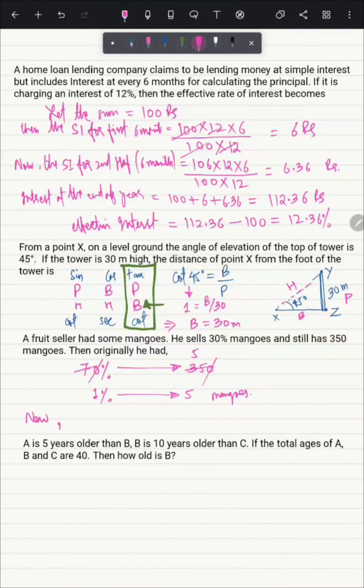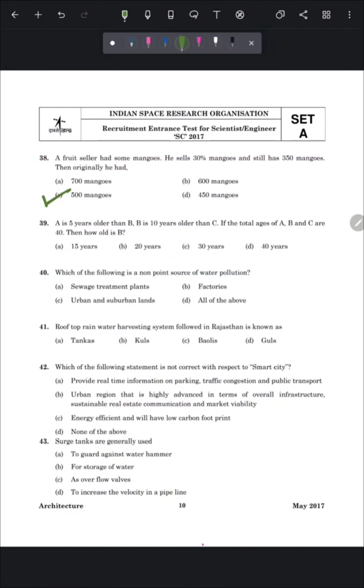Now if 1% is equal to 5 mangoes, then 100% will equal 5 into 100, that is 500 mangoes. So this will be our answer, 500 mangoes, option number C. Next question is, A is 5 years older than B, B is 10 years older than C. If the total ages of A, B and C are 40, then how old is B?